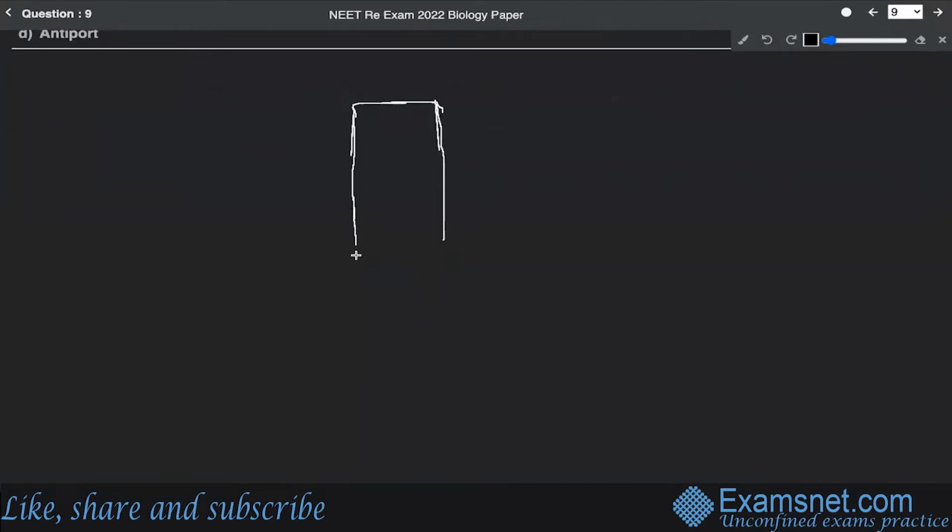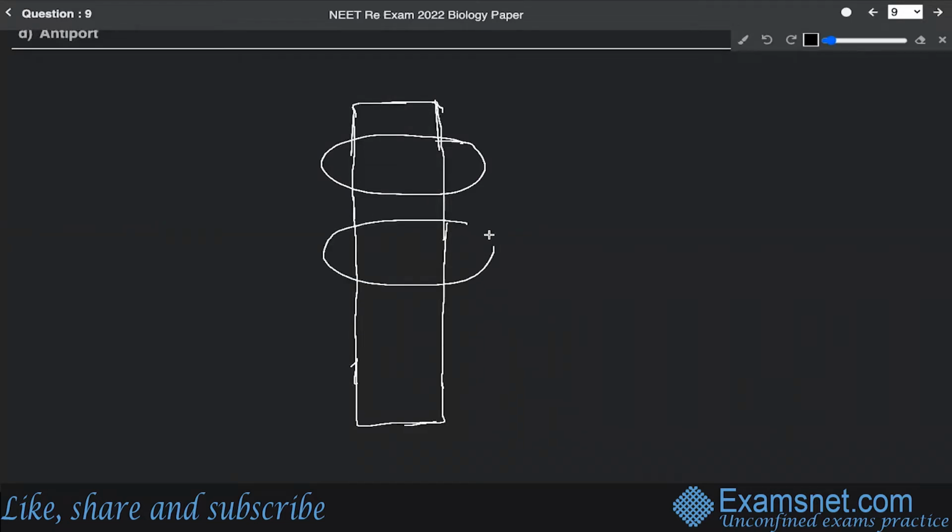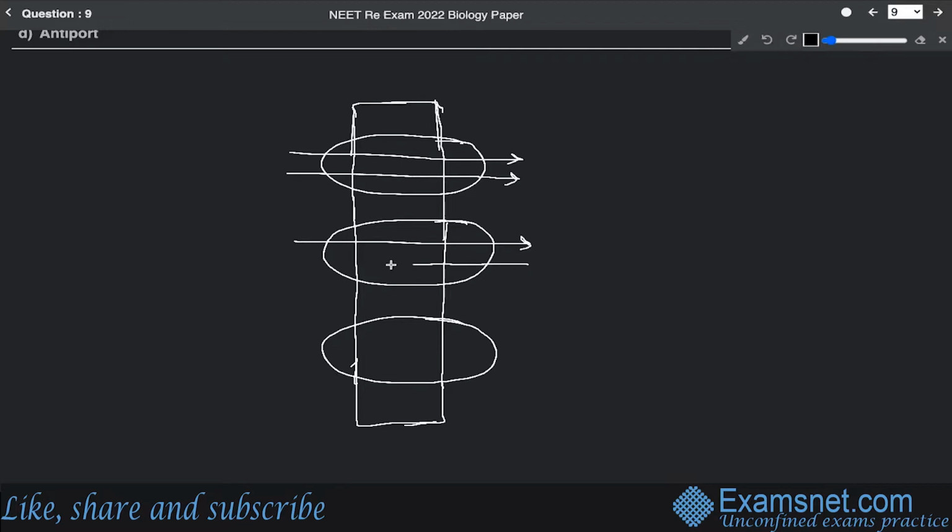We can draw a simple figure to explain this part. Basically, there are three types of transportation involved: one is called uniport, one is called antiport, and the other is called symport. This is the membrane which you can see, and this is the membrane protein over here.